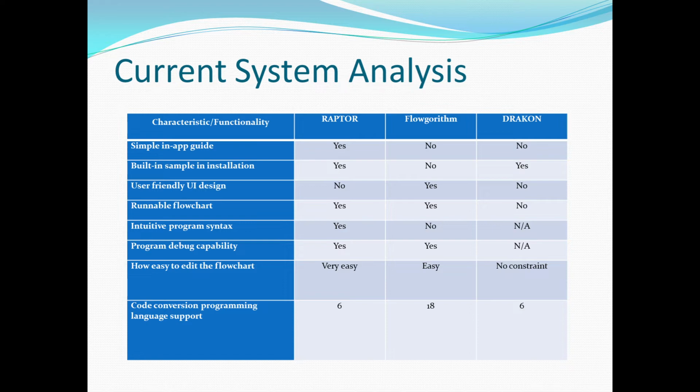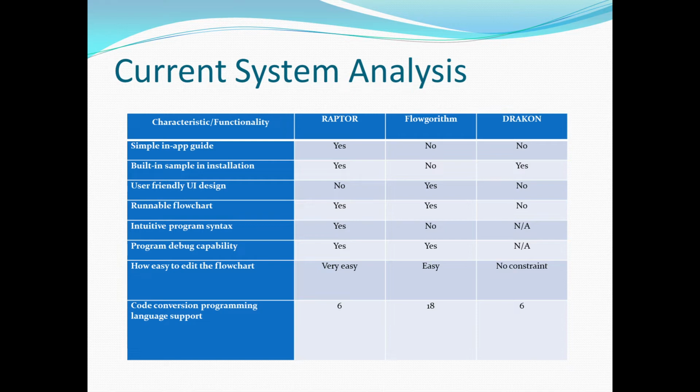And for the user-friendly UI design, it is only applicable to Flowgorithm, since in Raptor and Dracon the UI design is very simple. They usually only apply a grayscale look, so mostly just black and white. But in Flowgorithm, the UI is more user friendly, with more colors to indicate different states or statuses.